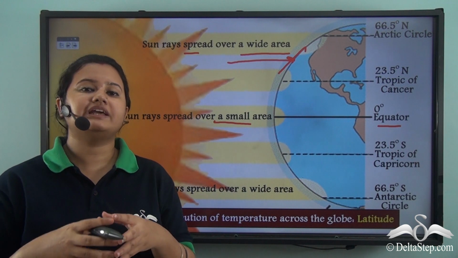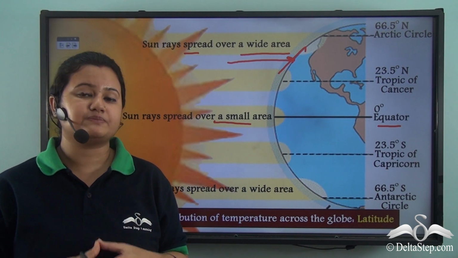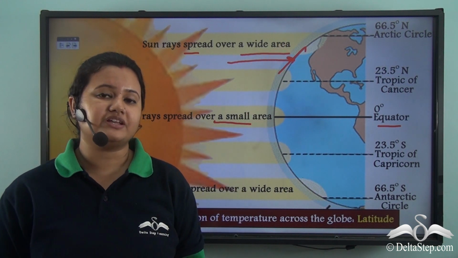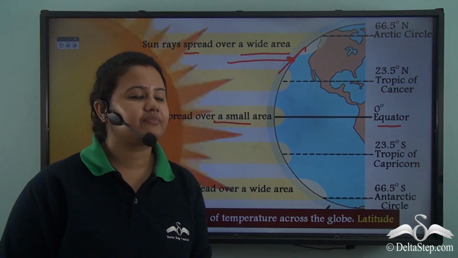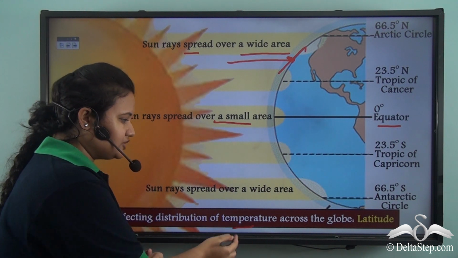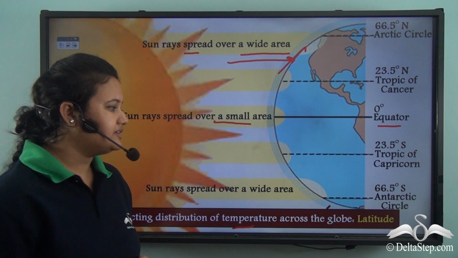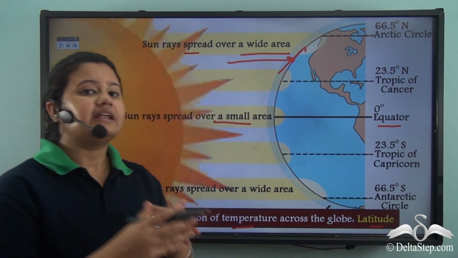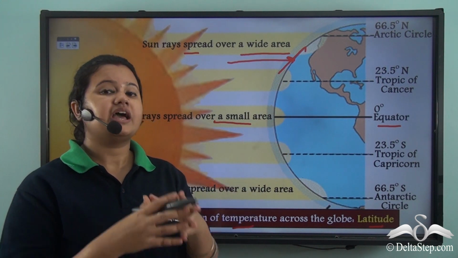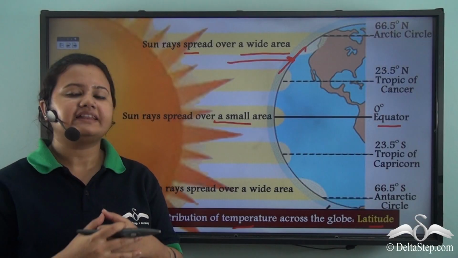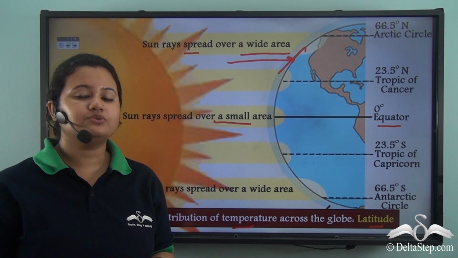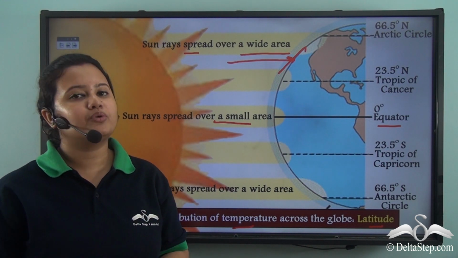So now can you relate why the torrid zone experiences higher temperature whereas the frigid zone experiences lower temperature? From this figure we can understand that temperature across the globe varies with latitudes. The temperature is quite high in lower latitudes, that is at the equator, and quite low in higher latitudes, that is near the poles.